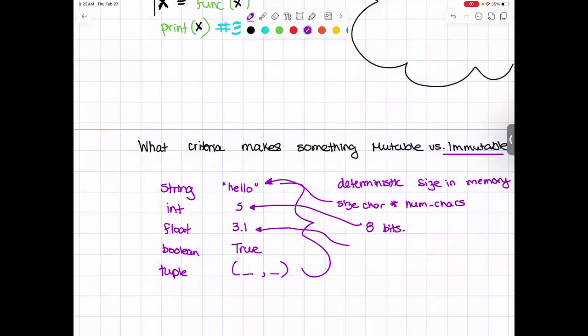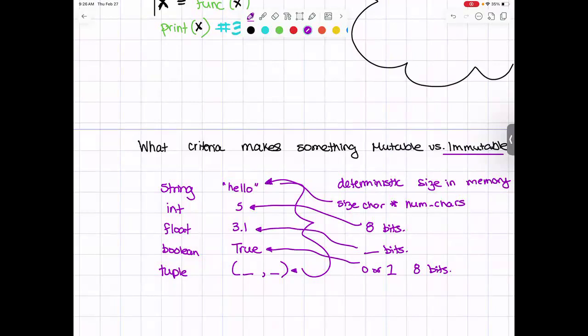We know that a float needs however many bits a float needs. 32? I don't know. Unsigned bits? Those are words that get too low level for me right now. We know that a Boolean is either a 0 or a 1, right? It's either true or false. So this is basically stored in the same way that an integer is stored.